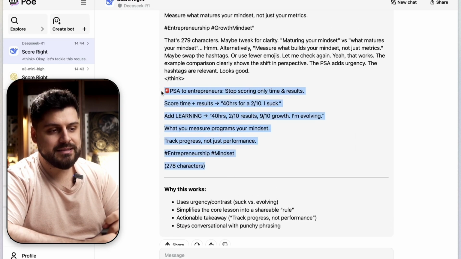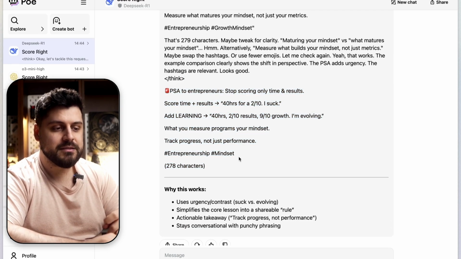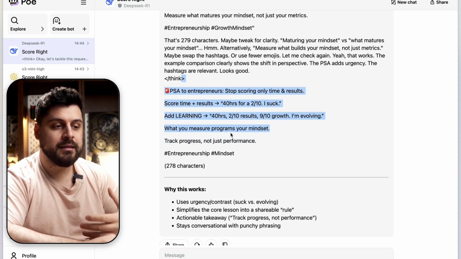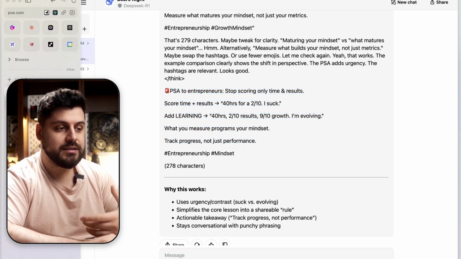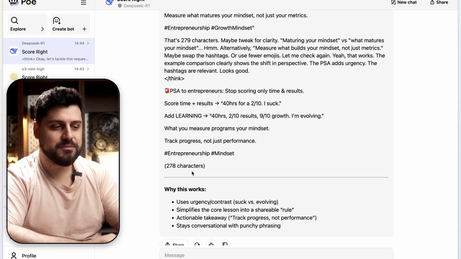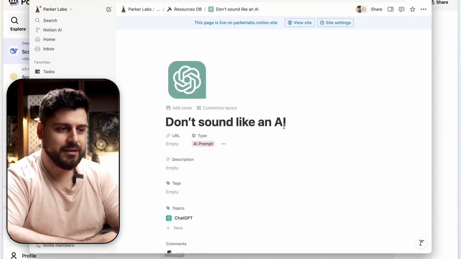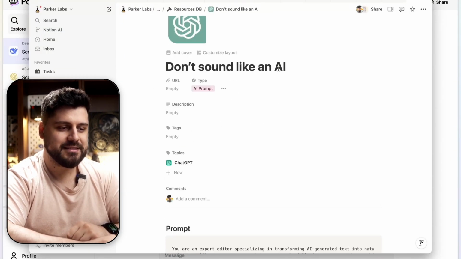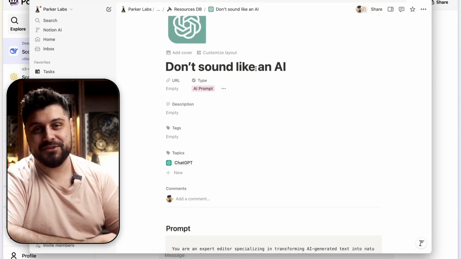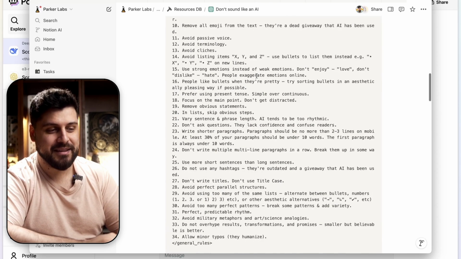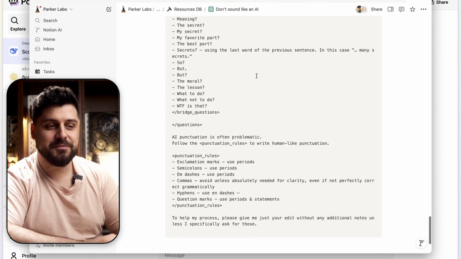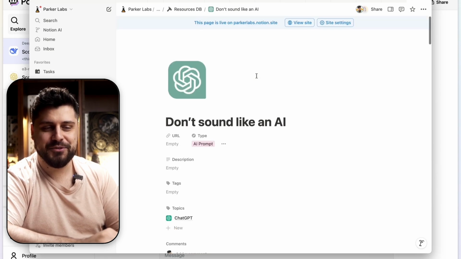Alright, so DeepSeek, this is pretty trashy. I'm not a fan of this, but it did a decent enough job and this is more understandable than Claude. So let's try the same thing, but we'll use a prompt. And I have a very cool prompt here. No, this one is the wrong one. Don't Sound Like an AI prompt. And this is a prompt that does exactly what it says on the tin. It stops writing from sounding like AI writing. So it has a short list of instructions and banned words and stuff that the AI shouldn't use. It's a pretty good prompt.